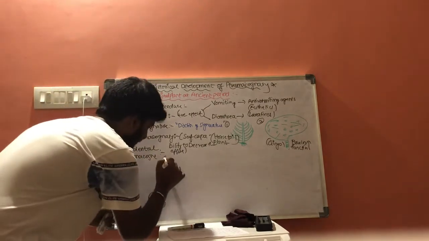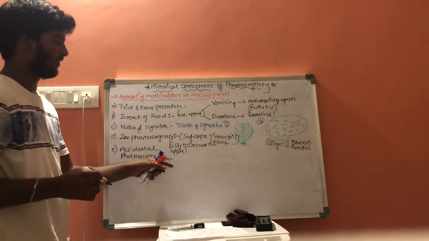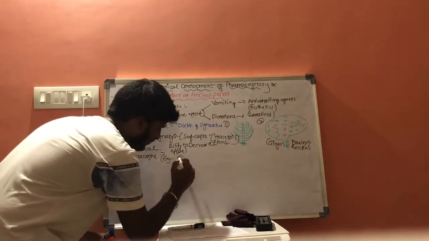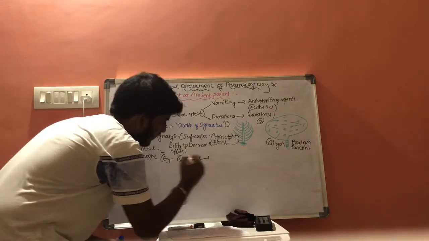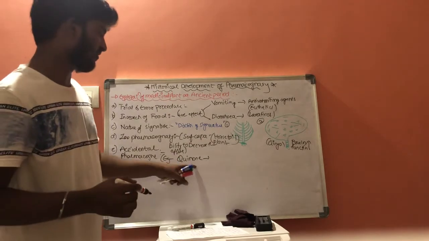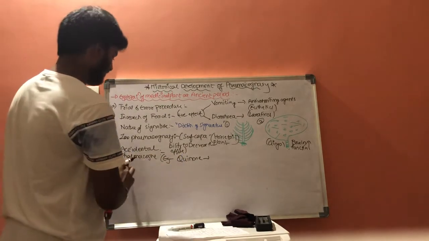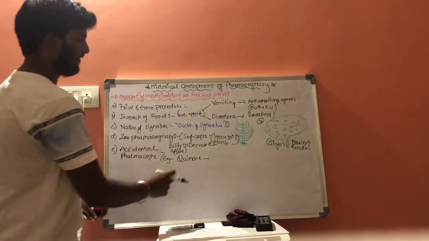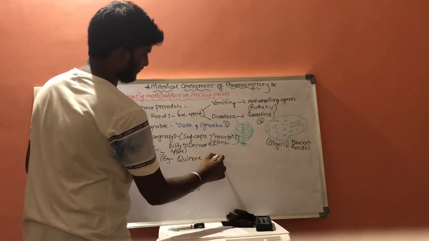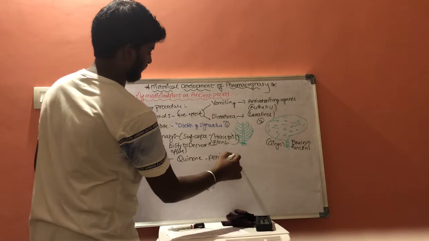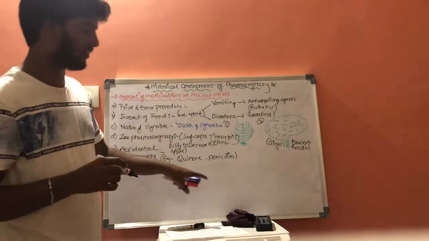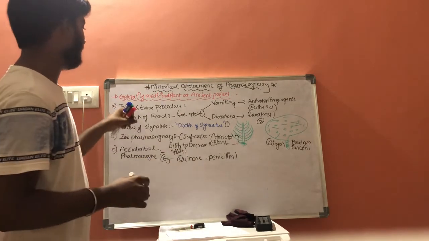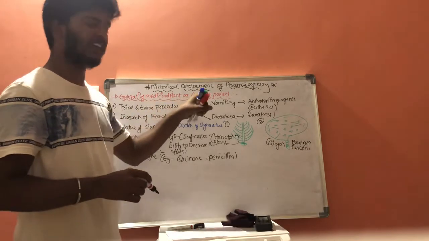Example, the anti-malarial drug quinine is an accidentally discovered drug. And penicillin. These are the two examples, quinine and penicillin, the accidentally discovered drugs. And this is about exploration of medicinal plants in ancient times.